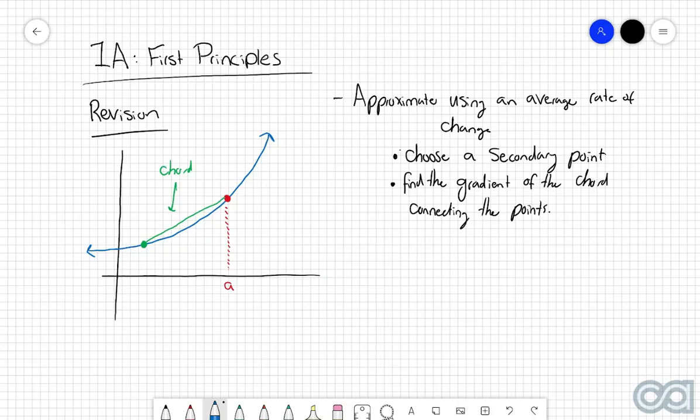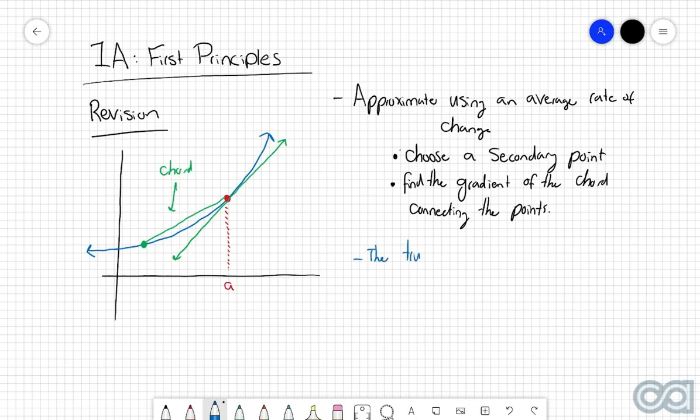And the way that we graphically represent the instantaneous rate of change at a particular point is we draw the tangent to the curve at that particular point. So that would be something along the lines of that tangent there. And then we need to figure out the gradient of that tangent. So let's just write this down here.